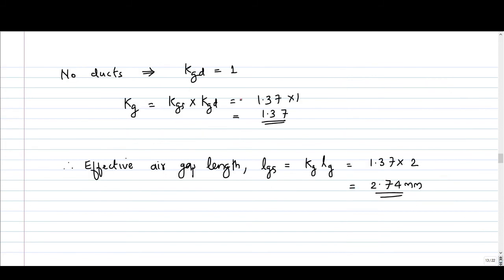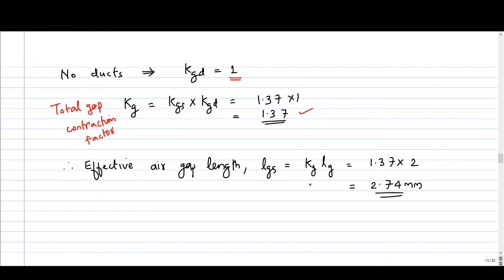Now it is mentioned that there are no ducts, so gap contraction factor for ducts will be 1 because there are no ducts. So the total gap contraction factor is product of the above, KGS and KGD. So it is 1.37 into 1, so it is 1.37, and we have derived the expression for effective air gap length.